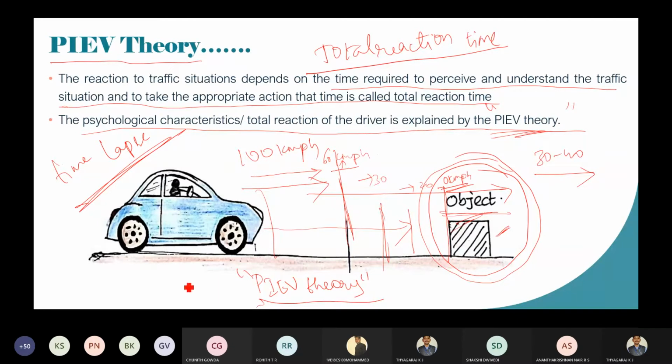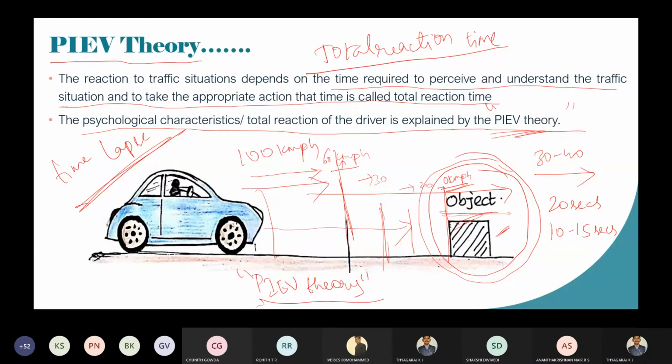20 seconds. Okay, we will write here 20 seconds. Others, any idea? Only one is responding. What about others? Kindly respond. Then someone says 10 to 15 seconds. Okay, 10 to 15 seconds.